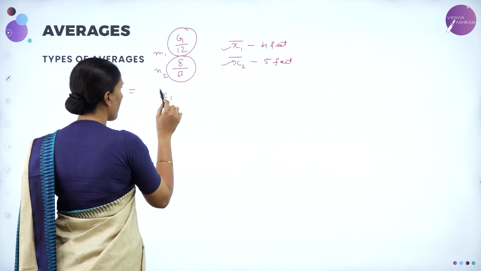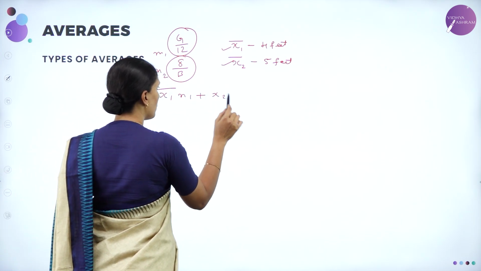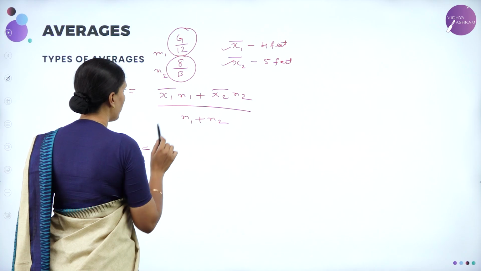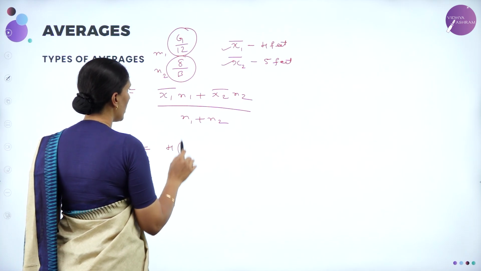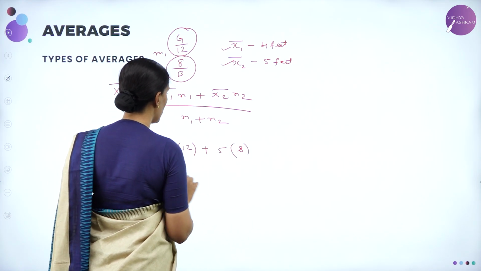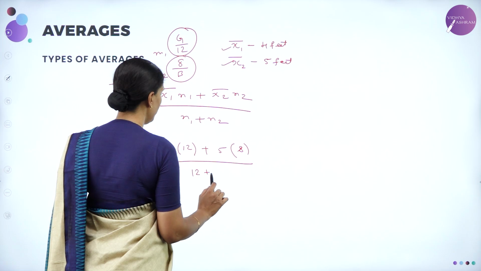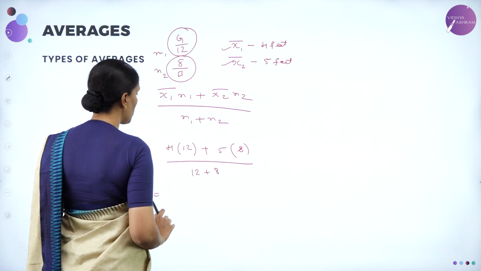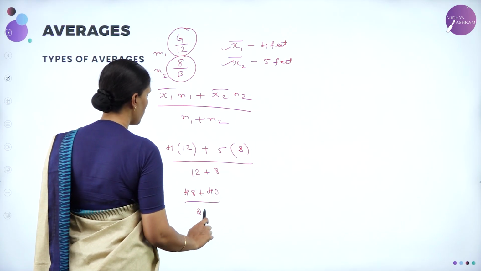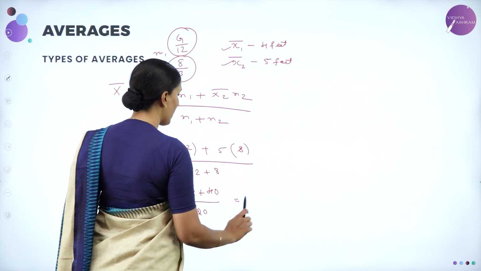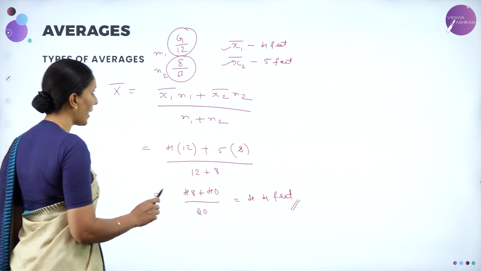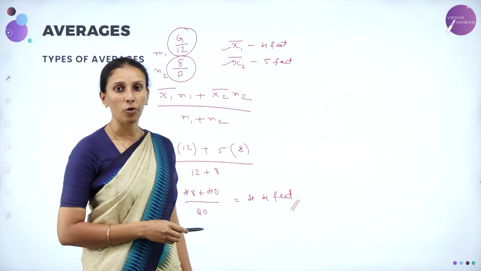Then it is given by x1 bar n1 plus x2 bar n2, whole divided by n1 plus n2. Therefore x1 bar is 4, the number of girls is 12, x2 bar is 5, the number of boys is 8, and the denominator is 12 plus 8. We have 12 fours are 48, 8 fives are 40, divided by 20. This becomes 88 by 20, which is 4.4 feet. So the average height of both boys and girls is 4.4 feet.